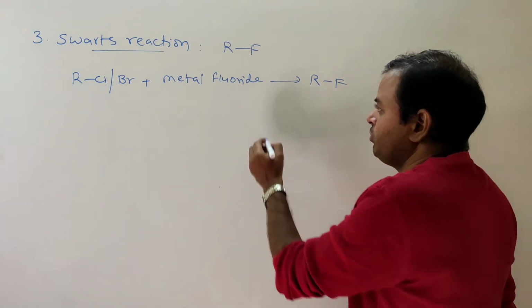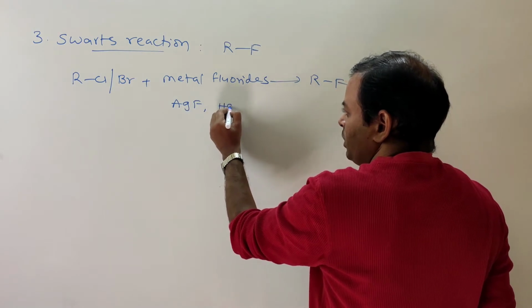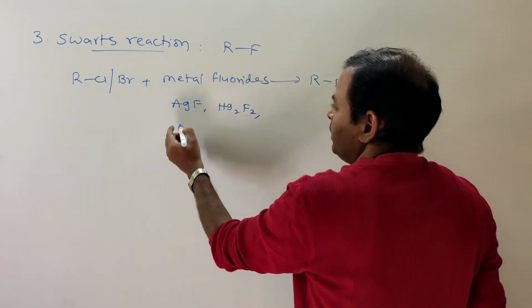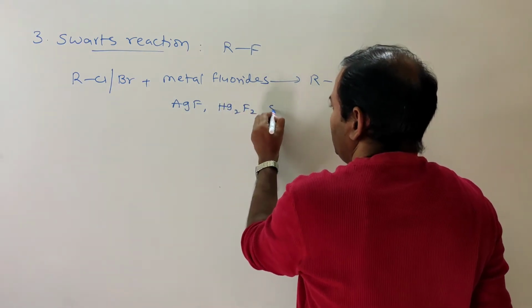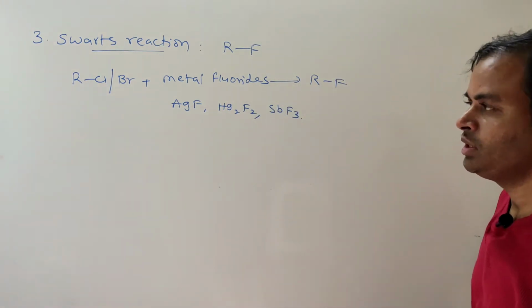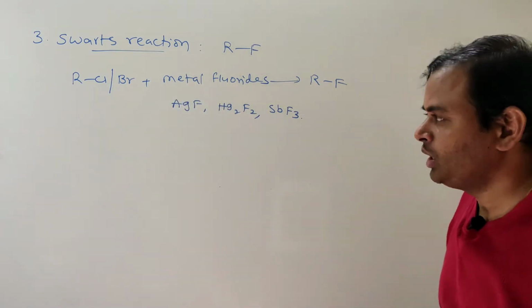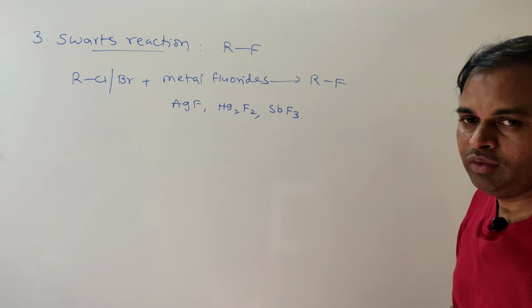What metal fluorides are useful here? AgF, Hg2F2, SbF3. These are some metal fluorides useful for the conversion of alkyl chlorides or bromides to alkyl fluorides.